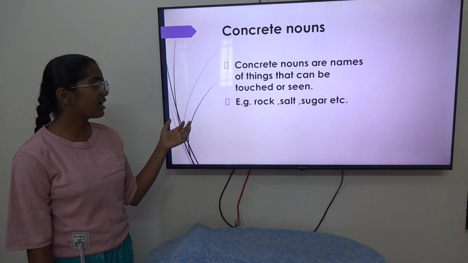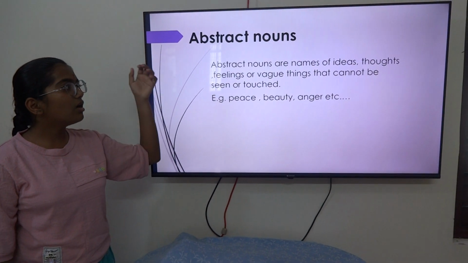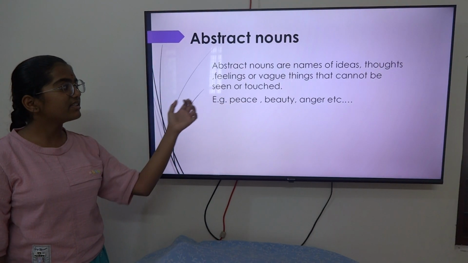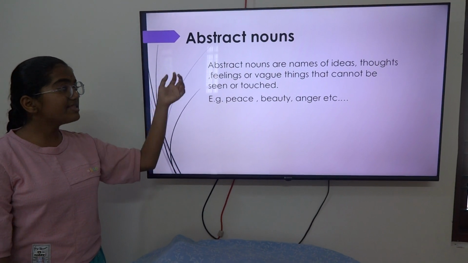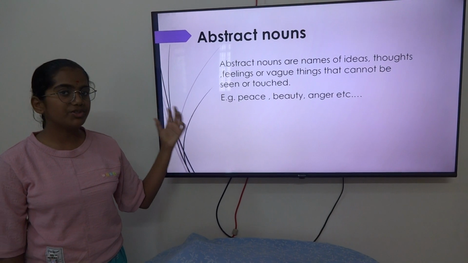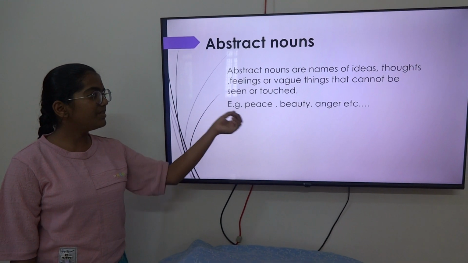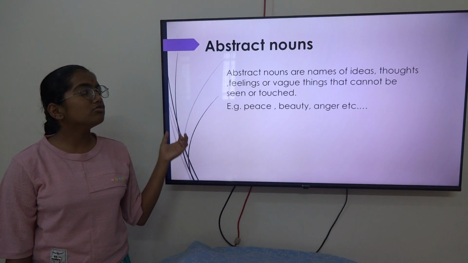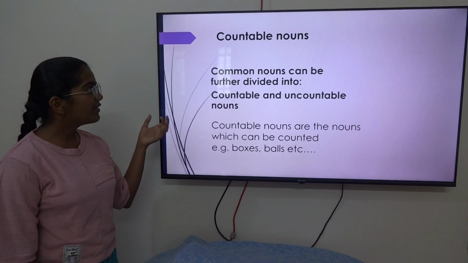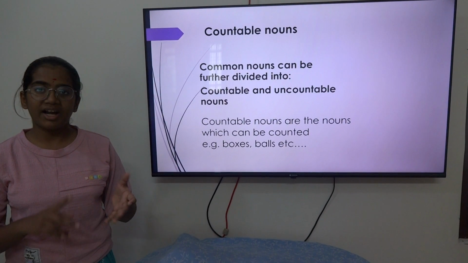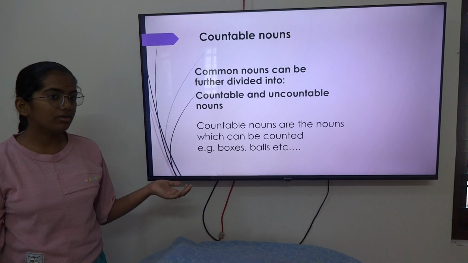Next, we have abstract nouns. Abstract nouns are names of ideas, thoughts, feelings or vague things that cannot be seen or touched, which means abstract nouns are the exact opposite of concrete nouns. Some examples of abstract nouns are peace, beauty, anger and also happiness. Next, we are going to learn about countable nouns. Common nouns can be divided into two parts, countable and uncountable nouns.